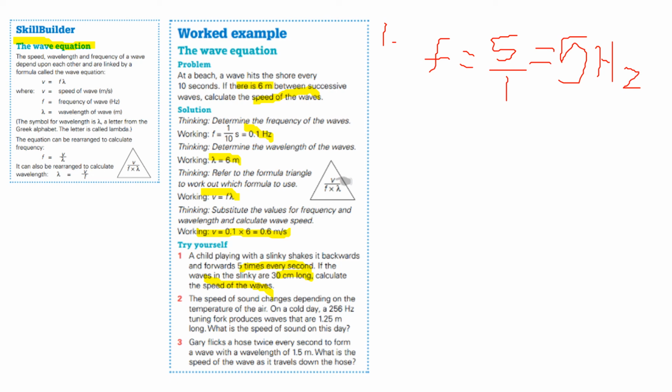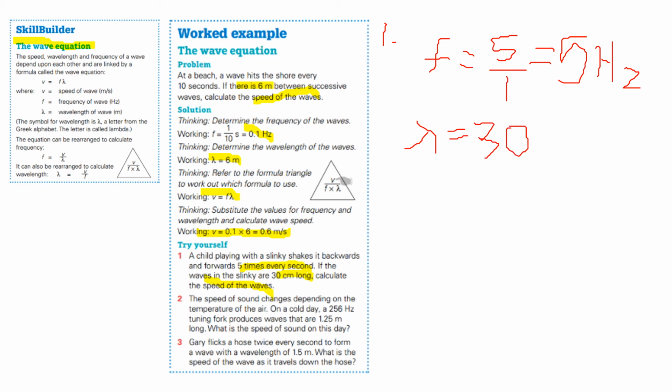Now the wavelength here is 30 centimeters long. The formula uses meters for the wavelength and for the speed as well, so you have to convert the wavelength from 30 centimeters to meters. This represents lambda, which is the wavelength.